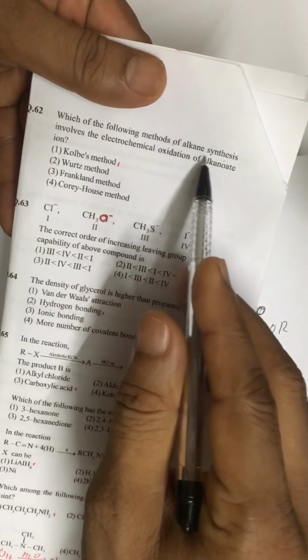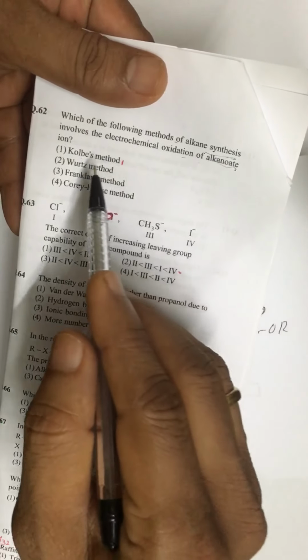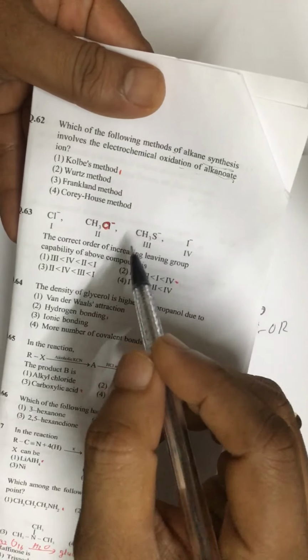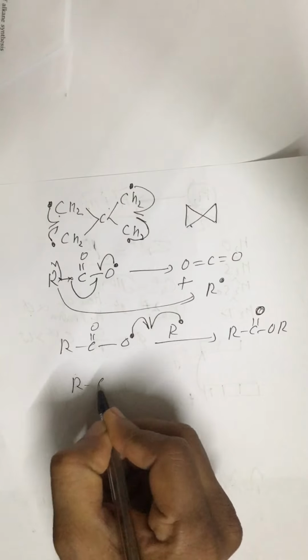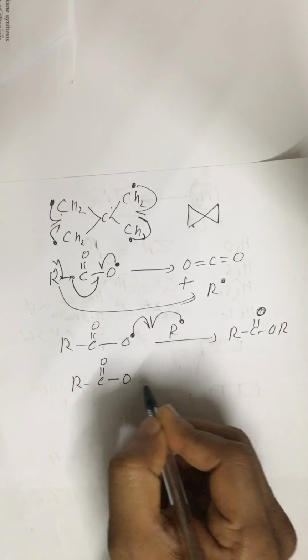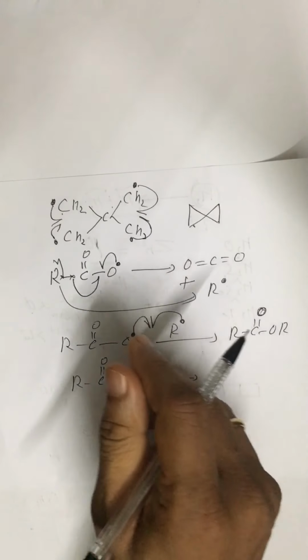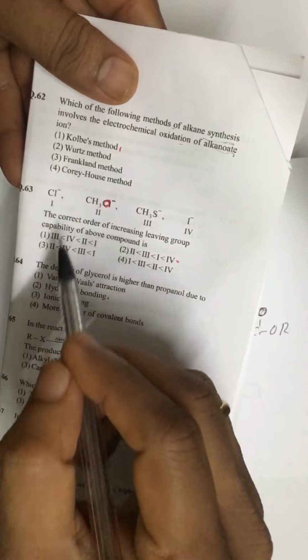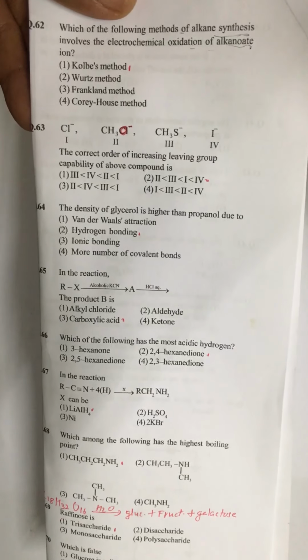Okay, it is not this question. I'm really sorry. The question is simply: alkanoate ion is electrolyzed. So it is Kolbe's electrolysis. It is a very simple question. I'm sorry. So question number 62 answer is 1. All right. We will discuss further in the next session.